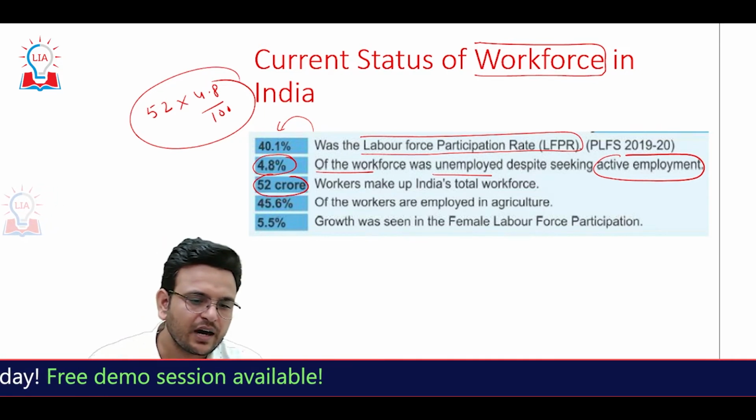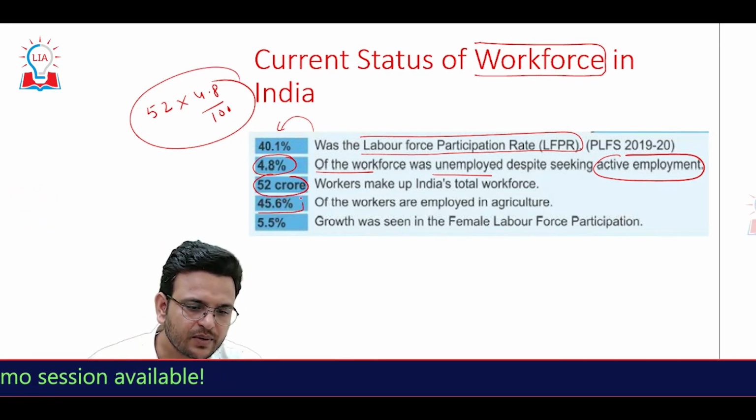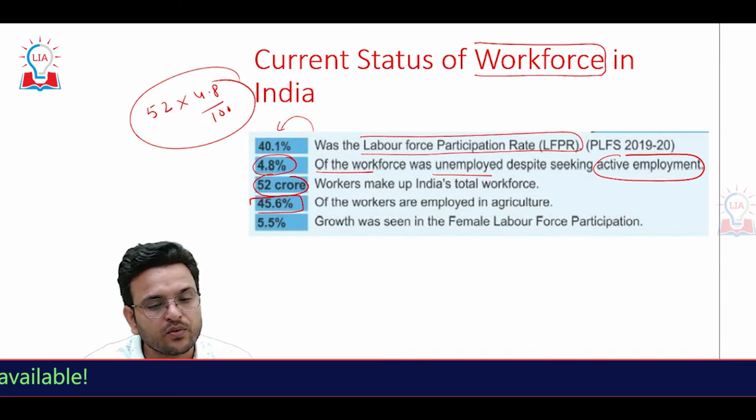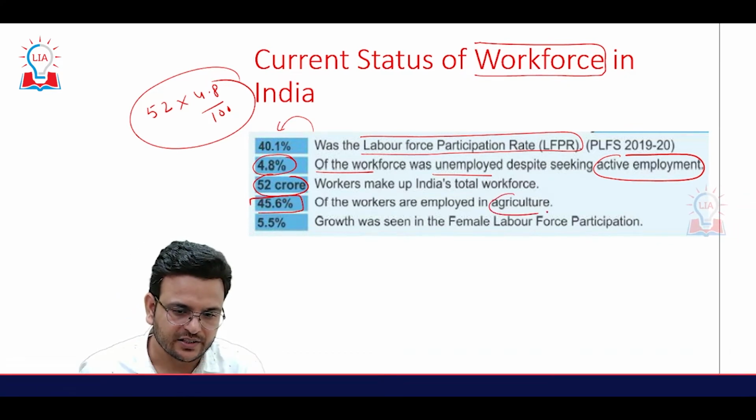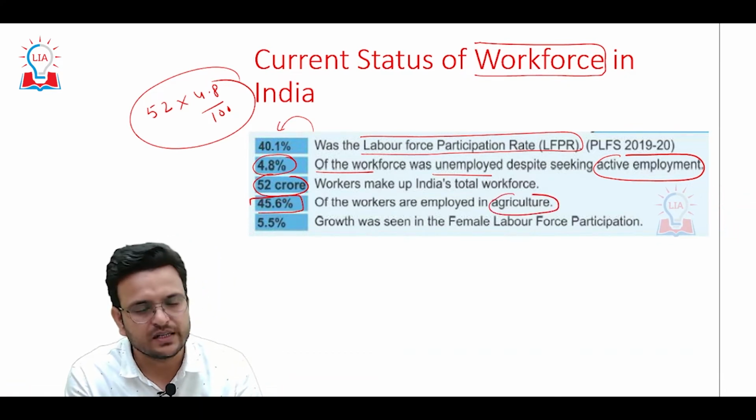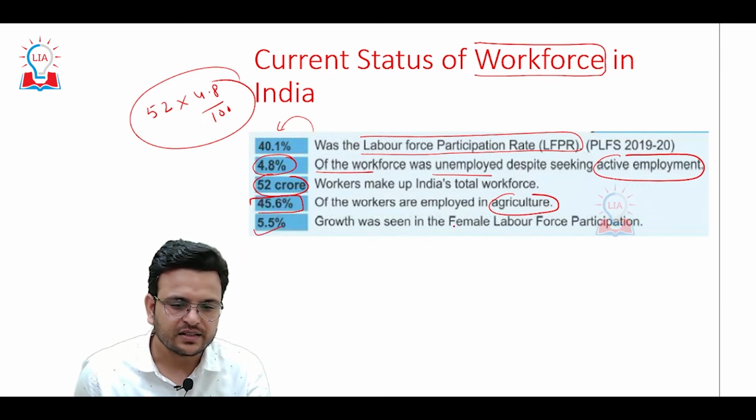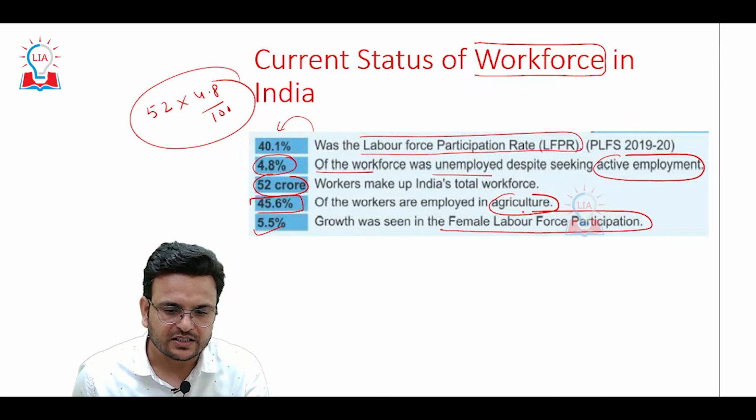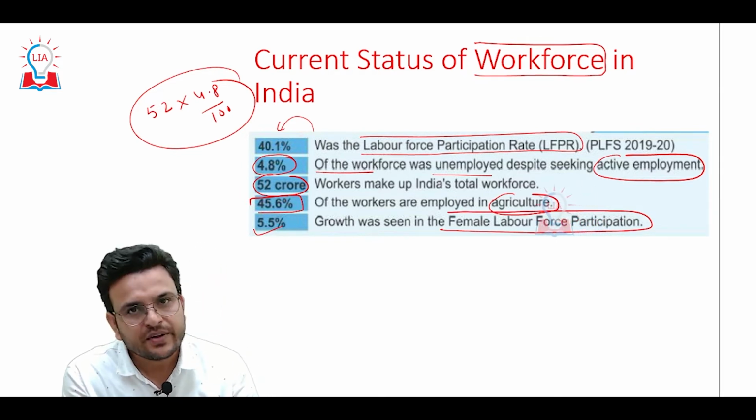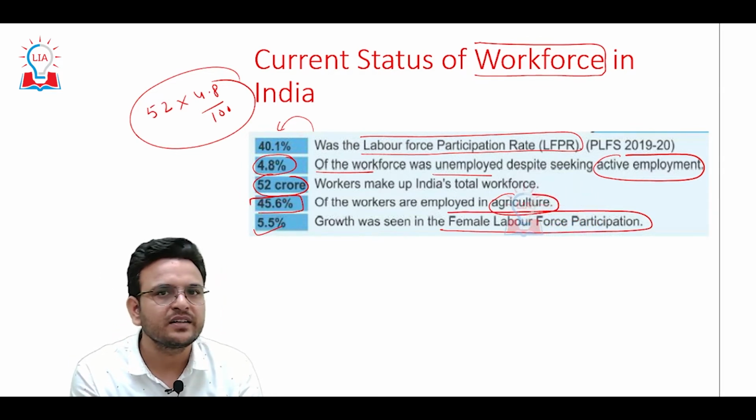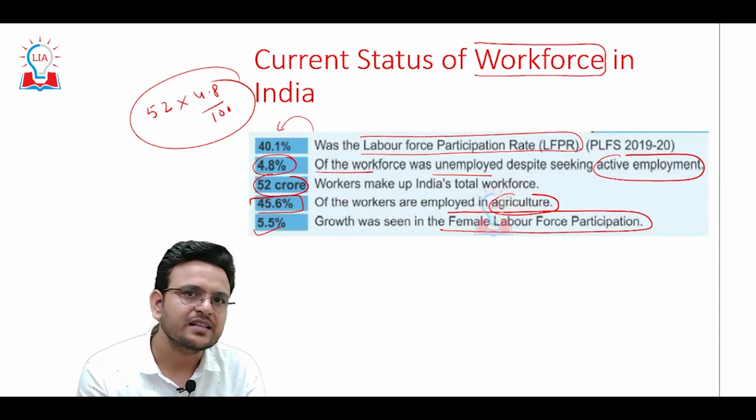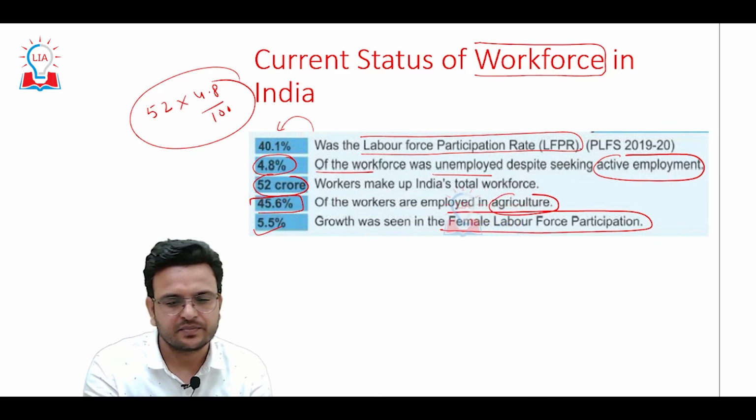Second thing, around 40.6% of the workforce is engaged in agriculture, which is again overburdened. 5.5% growth was seen in female labor force participation, or we can say that female labor force participation in India is less as compared to male.